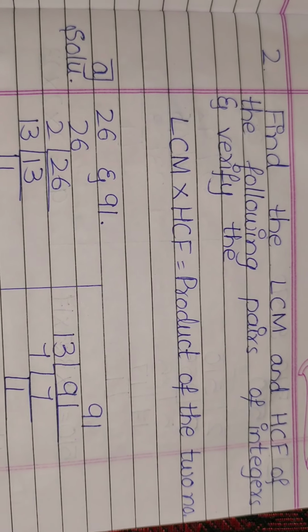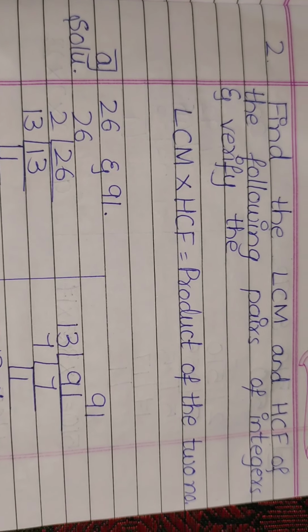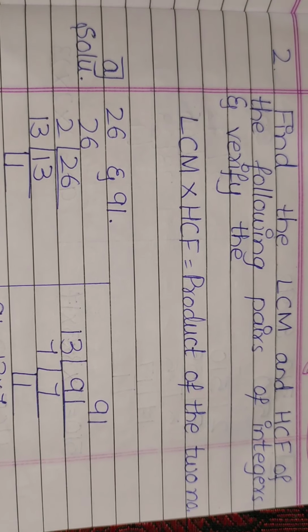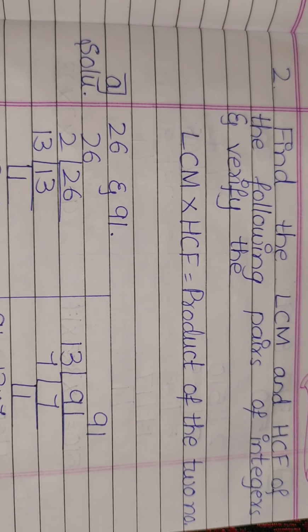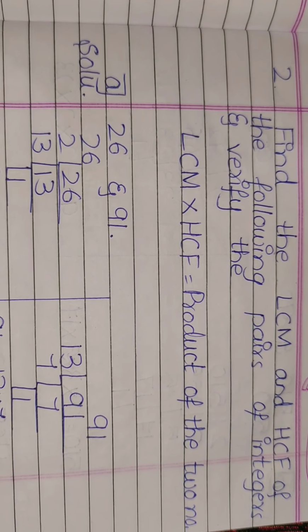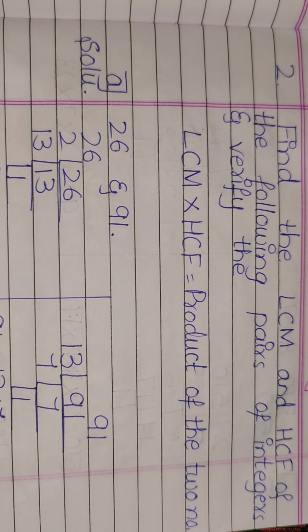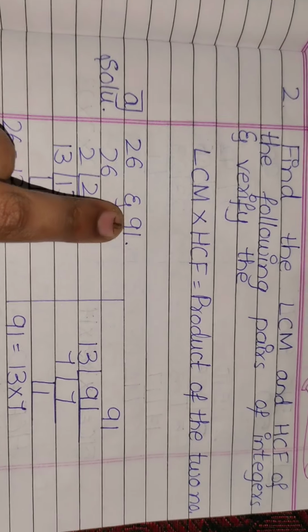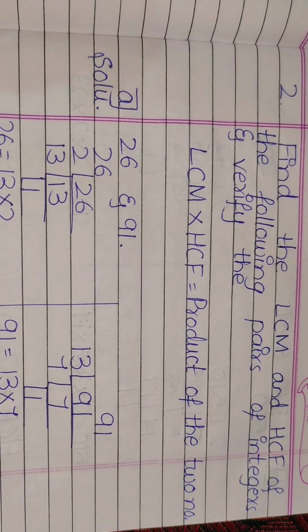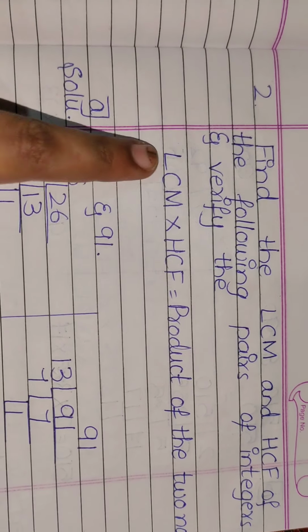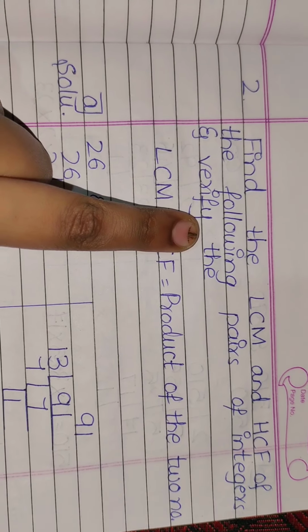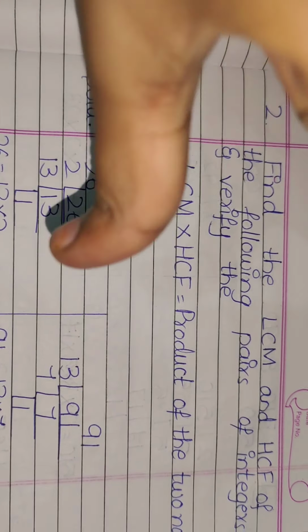Okay, now let's come back to the second question. In this second question, they have told us to find the LCM and HCF. They have told us to find both what? LCM and HCF of the following pairs of integers. So here the pairs of integers are given. In the last they had given a single integer. Now here the pairs of integers are being given. And we have to verify that our answer is right or wrong.